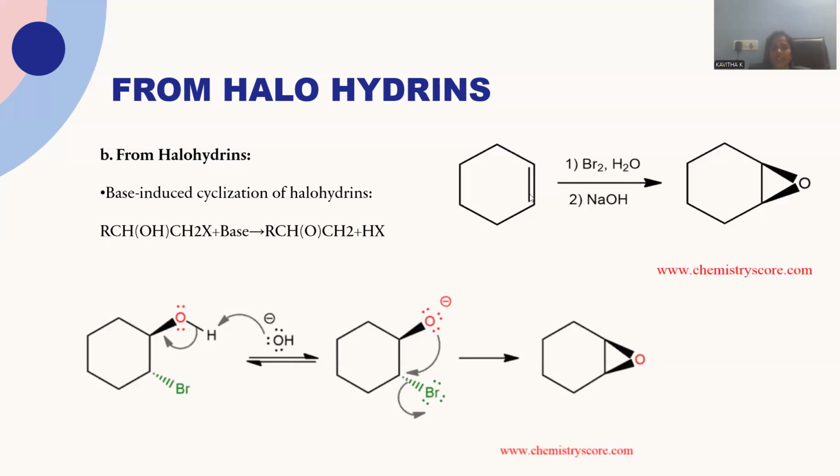Simply, the initial compound will be taken as an olefinic double bond only. You may go with the restricted addition of bromine and water molecules, whenever bromine and water are added in the calculated amount only, but not in excess quantity, so that one of the carbons is attached with the bromo and the other carbon attached with the hydroxyl. And in this halohydrin compound, simultaneous addition of alkaline base is required to give the epoxide as the expected product. This is the way base catalyzed epoxidation is carried out starting from halohydrins.